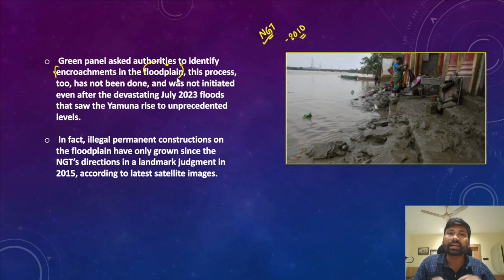But the problem is that this process of physical demarcation of floodplains is not yet done. It is not yet completed by the authorities tasked with the demarcation, and it was not initiated even after the devastating floods in July 2023. In fact, in July 2023, Delhi saw a devastating flood because of an unprecedented rise in the water levels of river Yamuna.